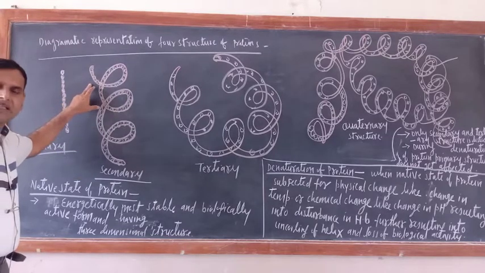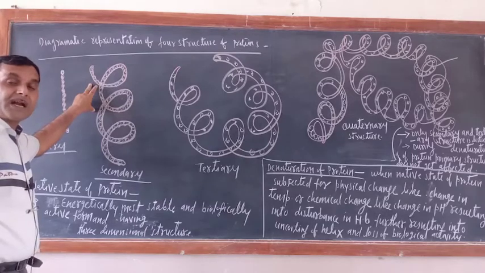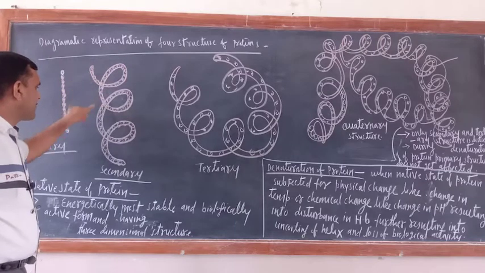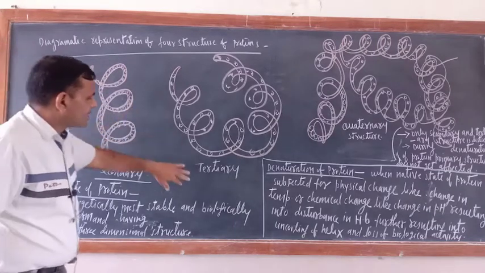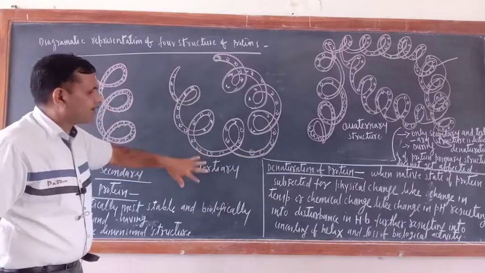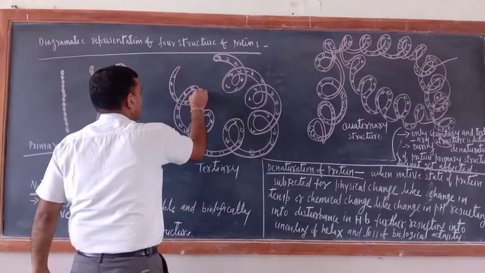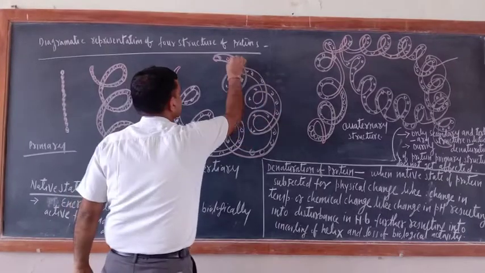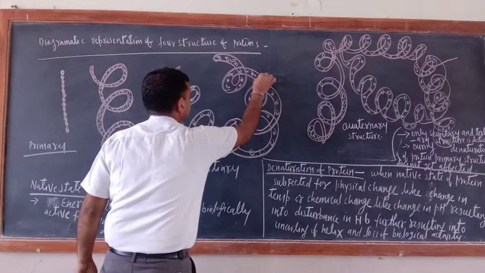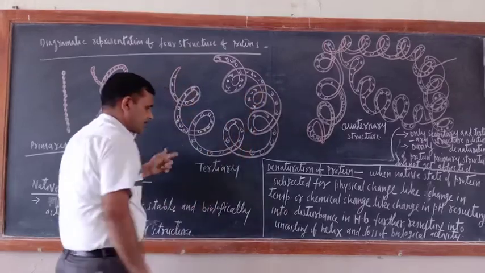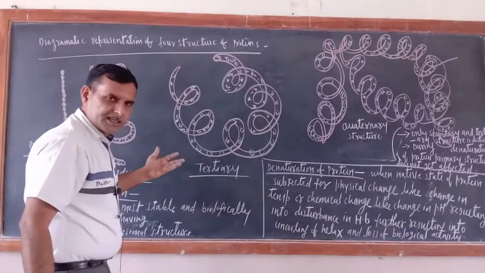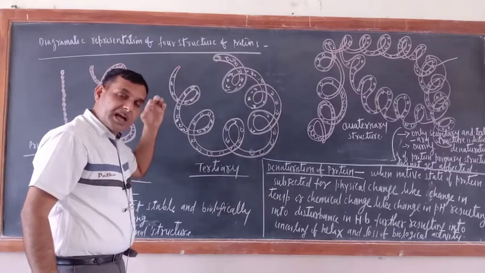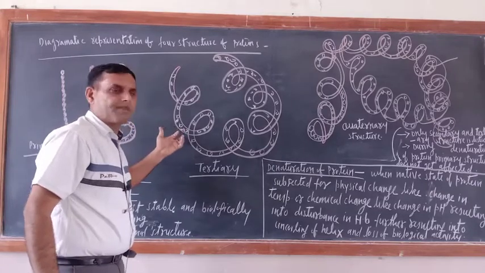This is the secondary structure. What is there? The manner in which polypeptide chains are folded and arranged. So just see, the polypeptide chains are folded. In tertiary structure, the secondary structure is further folded. Just see, this is folded. This is folding of the secondary structure resulting into this shape. So the ultimate folding of polypeptide chains is determined on the basis of tertiary structure, and this only will determine the overall shape of protein.